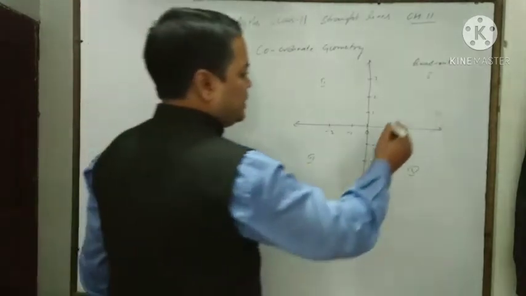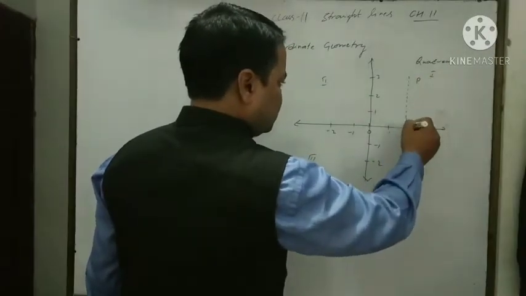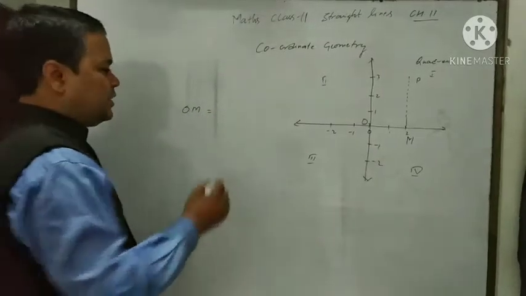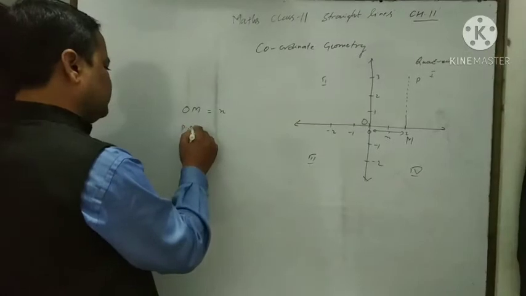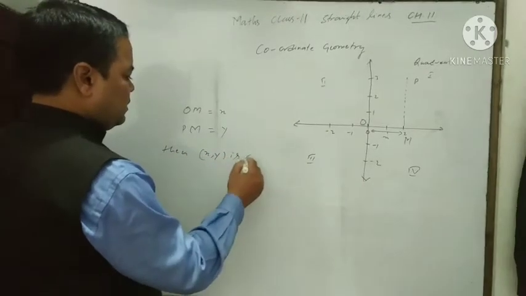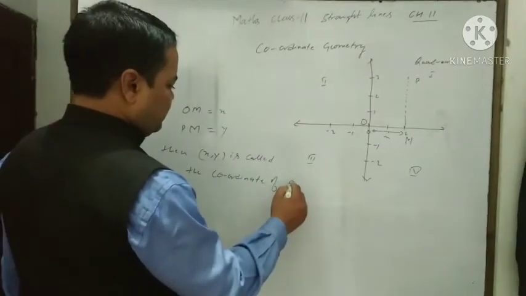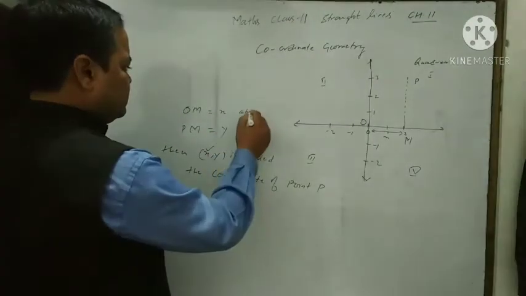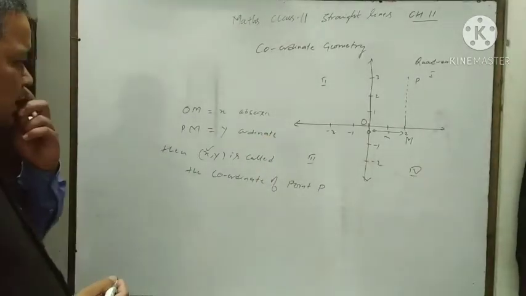Just like if I take any point P here, and draw a perpendicular line, this PM, and if this is O, then OM we consider as X, and PM we consider as Y. Then XY is called the coordinate of point P. Basically, X is known as the abscissa, and Y is called the ordinate. X is called the abscissa and Y is called the ordinate.